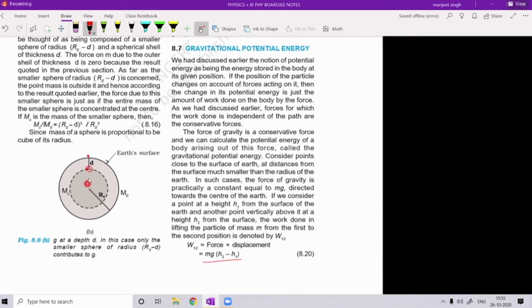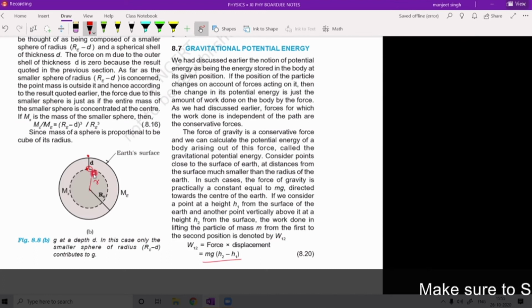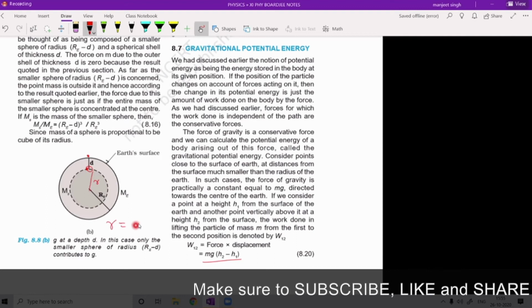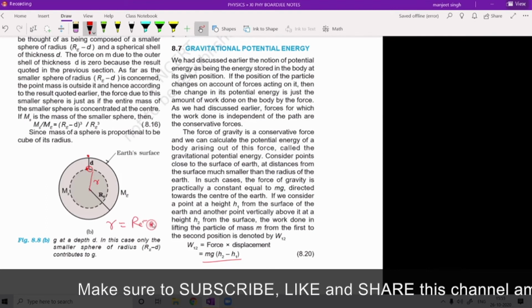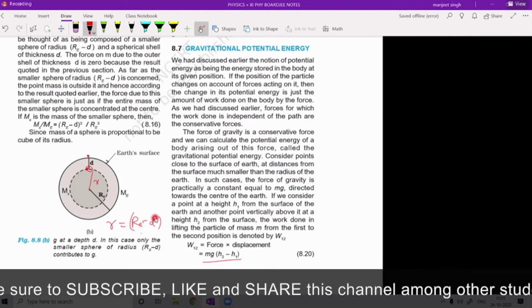Now this position radius, suppose this is a small r. What is small r in this case? We have to write in terms of d, then r plus d becomes Re. r is equal to Re minus d. So here r is equal to Re minus d. Okay.